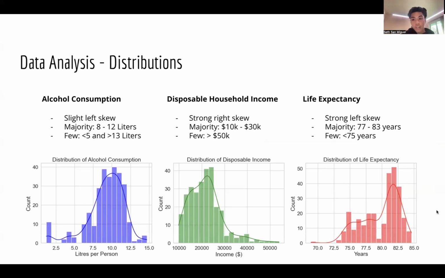And we analyzed the distributions. Alcohol consumption has a slight left skew, almost a normal distribution. Disposable household income has a strong right skew, and life expectancy has a strong left skew. And most of the data falls between their major parts, and there are outliers.